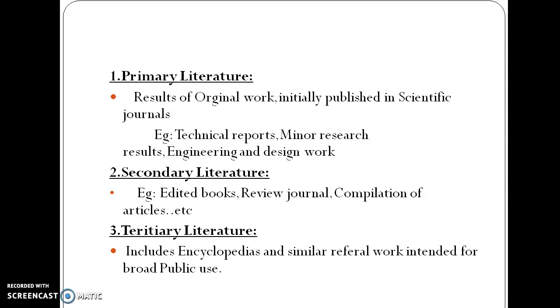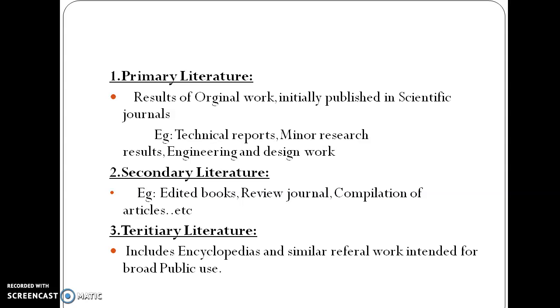Scientific journal means we have to publish all our research as articles in this scientific journal. So the scientific journal contains a lot of articles. Each article constitutes a new finding, a new paper. Okay, so that is called a primary literature.